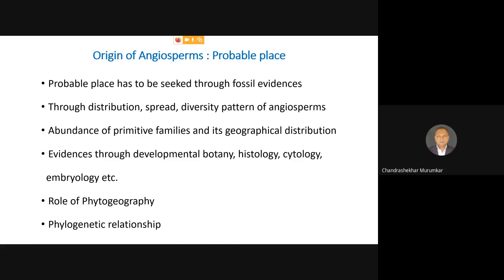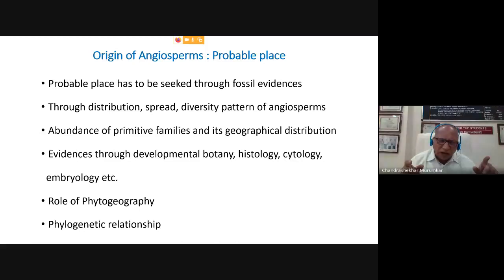From our point of view, the endemic species, that is, species which are restricted to a given area, are more important than the species which are present all over the world. For example, there are several members from the family Asteraceae, family Rubiaceae, family Poaceae, family Leguminosae, where the members are present all over the world. There are several families which are restricted, which are endemic, and present in the given locality.